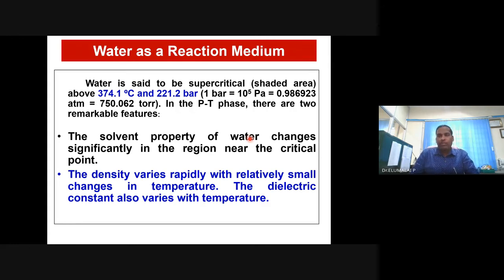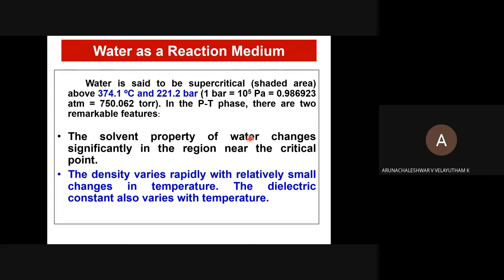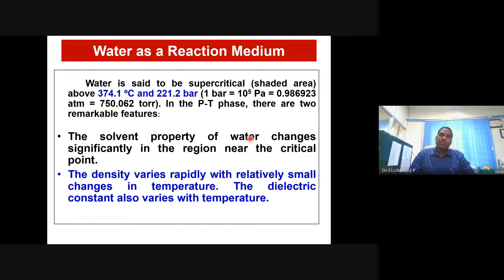If I ask you what the properties of water are, would you be able to respond? Can you name one or two properties of water? Density. What is the density of water? 1 gram per cc. Anything else you can think of? Does it have a dielectric constant? Yes, it has a dielectric constant, 80.